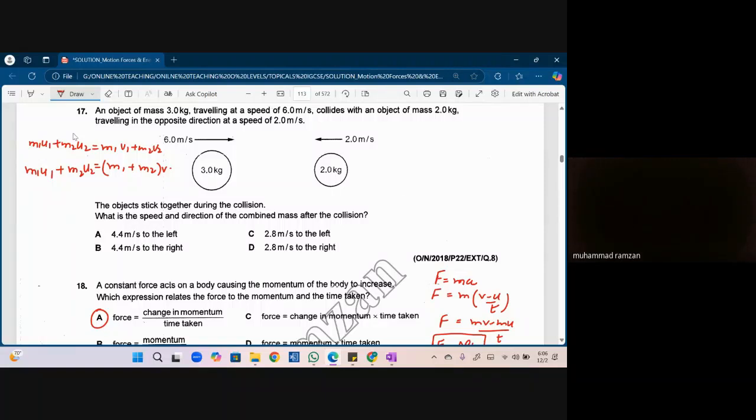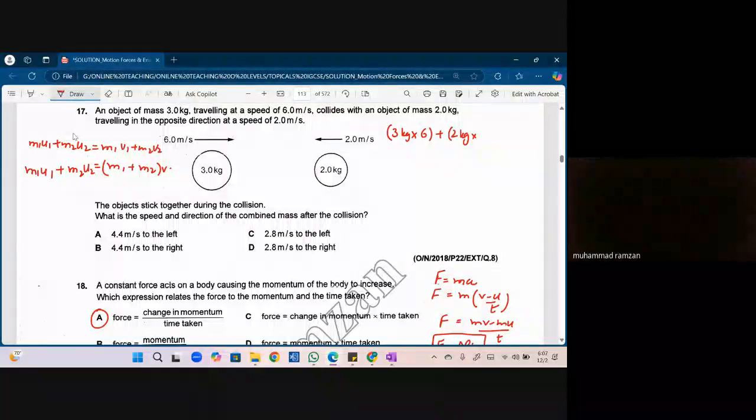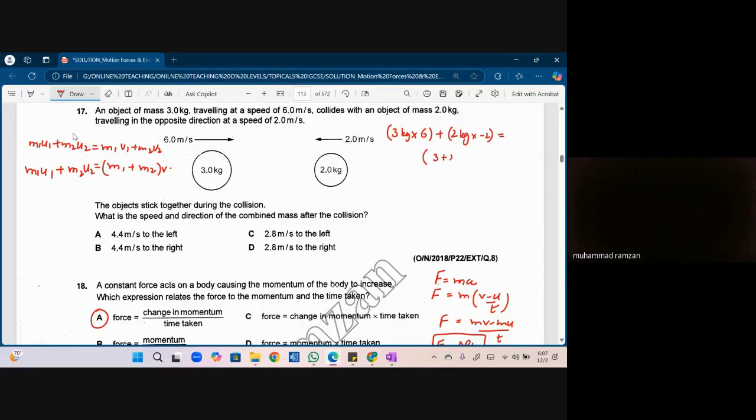Okay, what is the mass of the first body? 3 kg times 6 plus 2 kg times negative 2 equals 3 plus 2 times what? V. We have to find the final velocity.